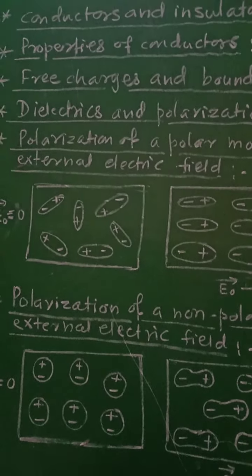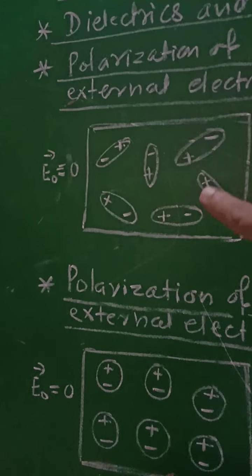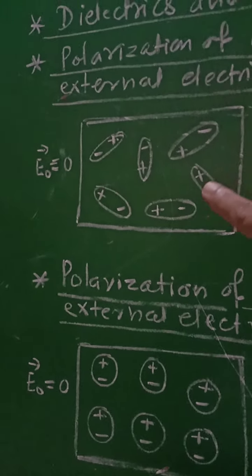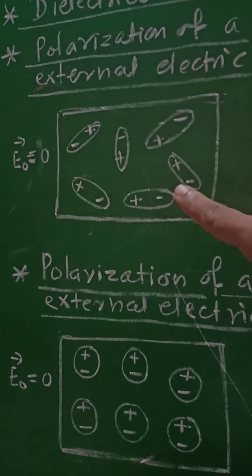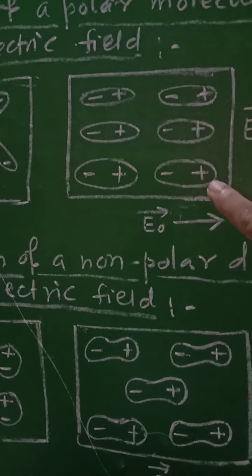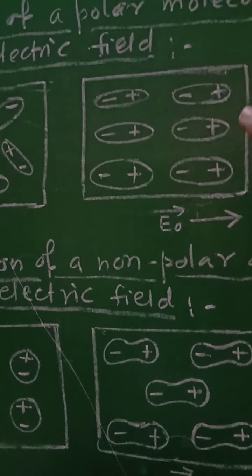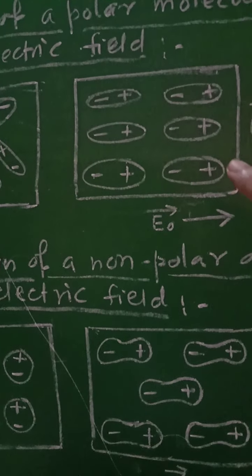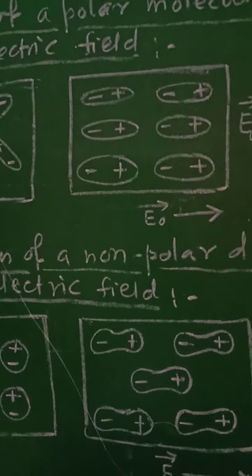So in the first diagram, these are the dipole moments which are randomly oriented in the absence of external electric field. But when electric field is applied, all these electric dipole moments are aligned properly so that we will get net electric field.